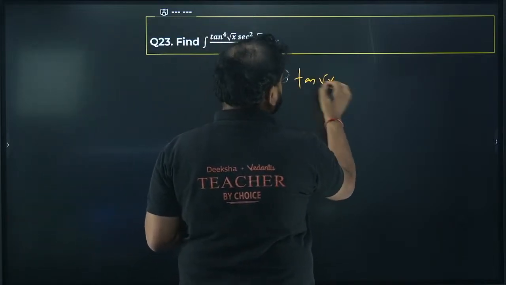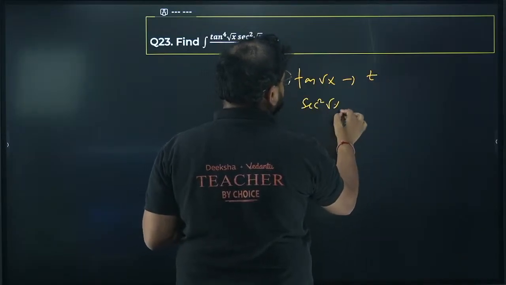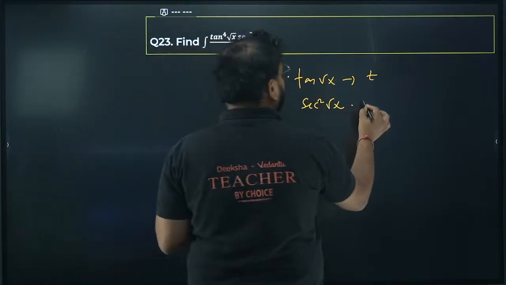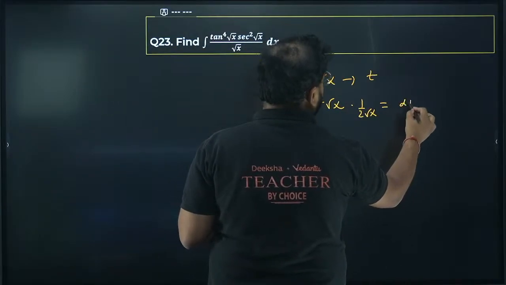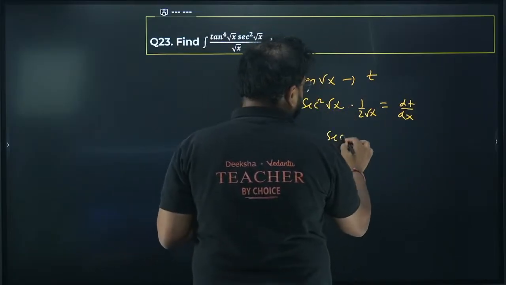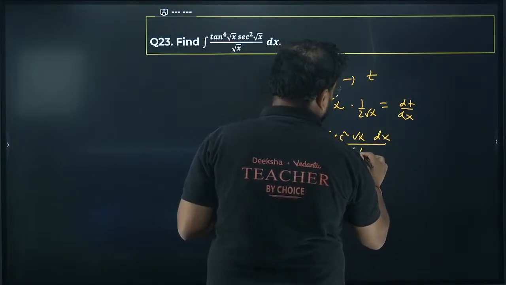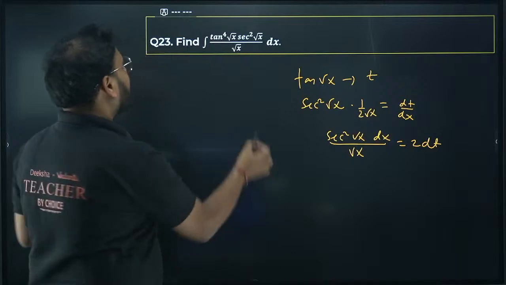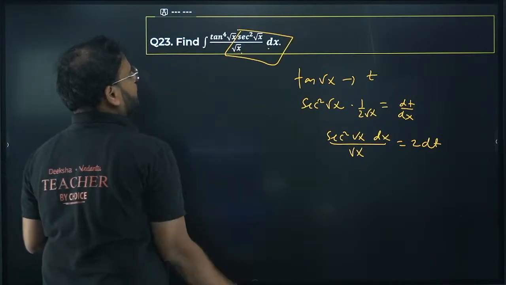Tan root x, you're going to take this as t. The derivative of this will become sec square root x. Is it complete? You do the chain rule for root x as well. For that you'll have 1 by 2 root x. This equals dt by dx. Bring it over here, we get sec square root x dx upon root x equals 2 dt. I'm taking the 2 over that side because we have sec square root x upon root x dx. This part is the 2 dt value.